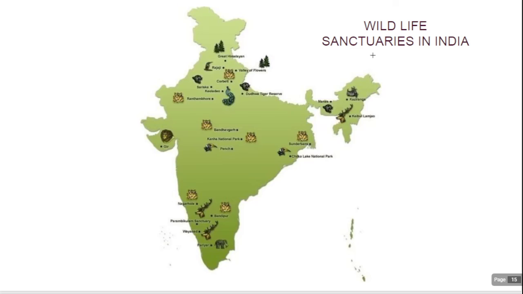Wildlife sanctuaries in India are like Sundarbans, Chilika Lake, Periyar, Gir, Great Himalayan, Valley of Flowers. You can see these are the wildlife sanctuaries in India.